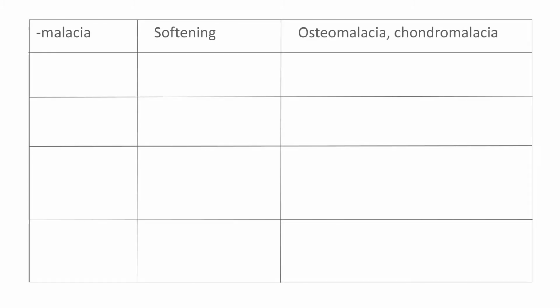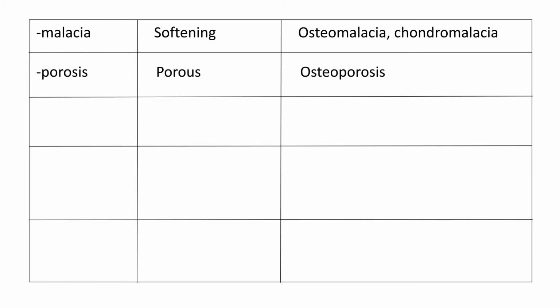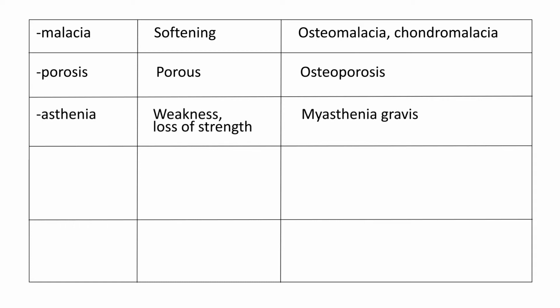This slide shows the common suffixes in the musculoskeletal system. Like malacia means softening, porosis means porous or pores, asthenia means weakness or loss of strength.